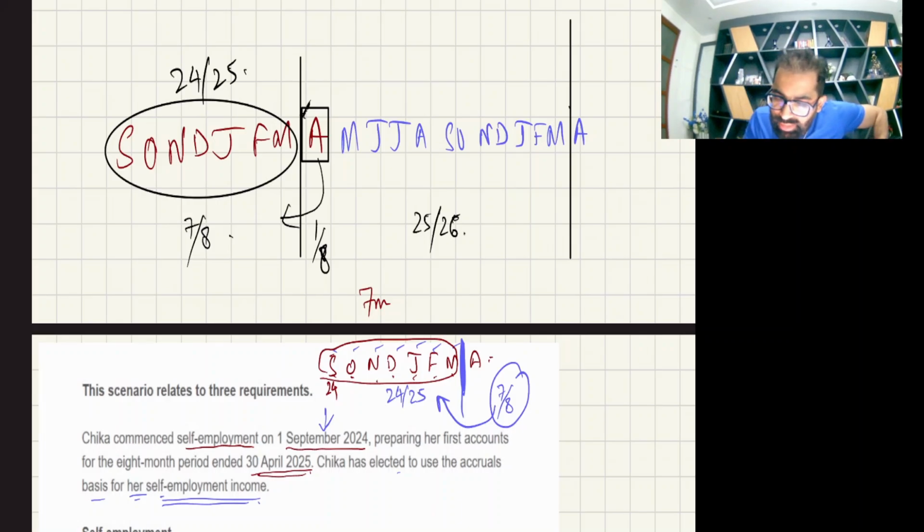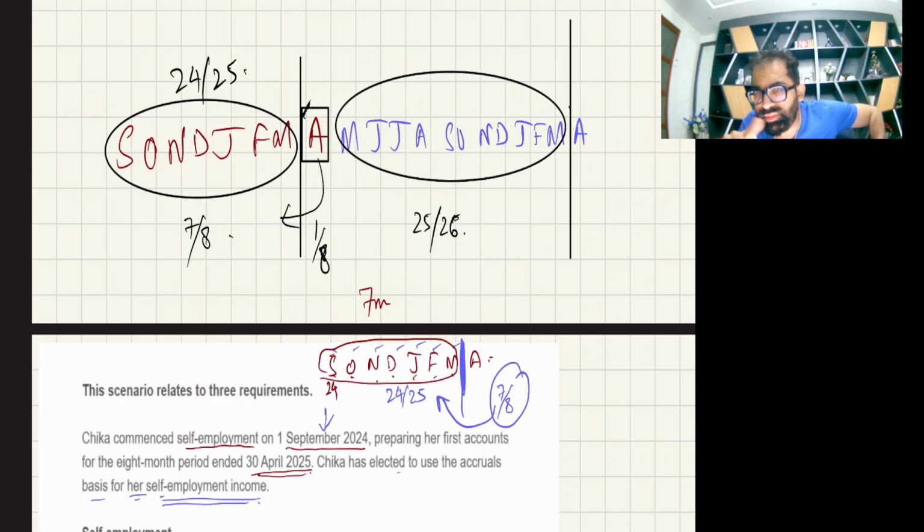Okay, and then we have a blue marker, the light blue marker. These next 11 months out of the 12 months accounting period ending 30th April 26, we'll apply 11 upon 12 on this accounting period. So when you add these two, you will get the 25-26 fiscal year assessable profit.